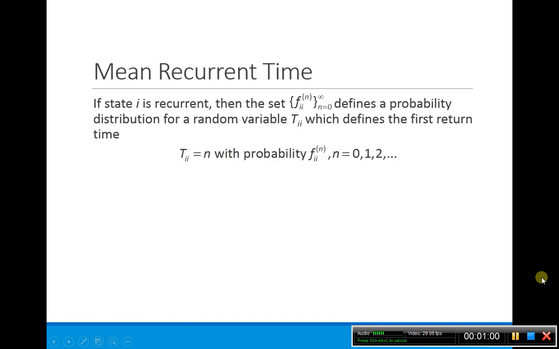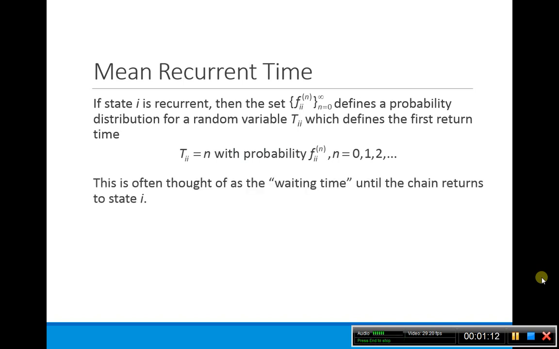Okay, so given this fii to the n, we can actually say it's a distribution for a random variable tii. And basically this tii is thought of as the waiting time until the chain returns to state I. So here tii is going to be equal to n, so it takes n steps, or the waiting time to get back to the current state is n, with probability fii to the n.